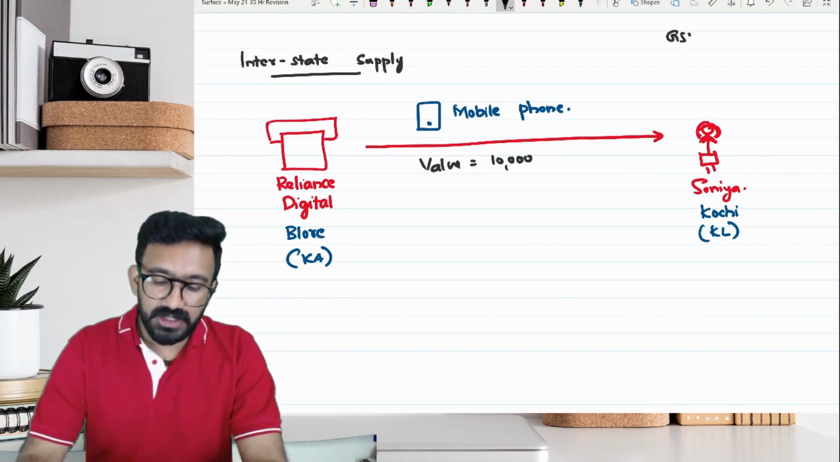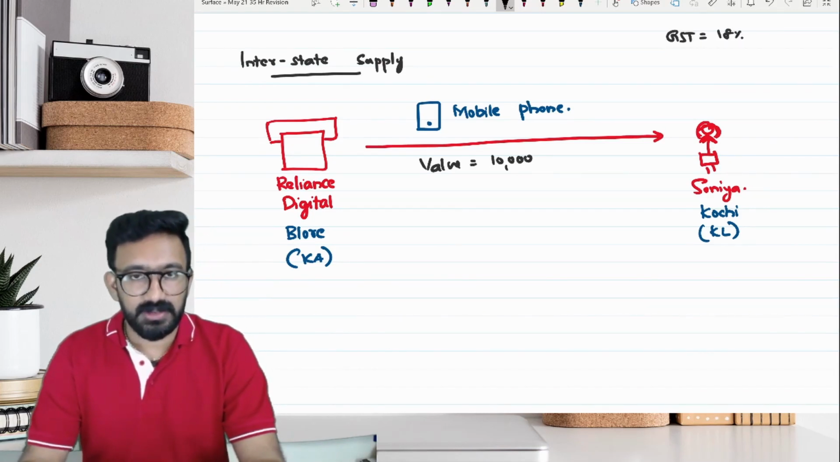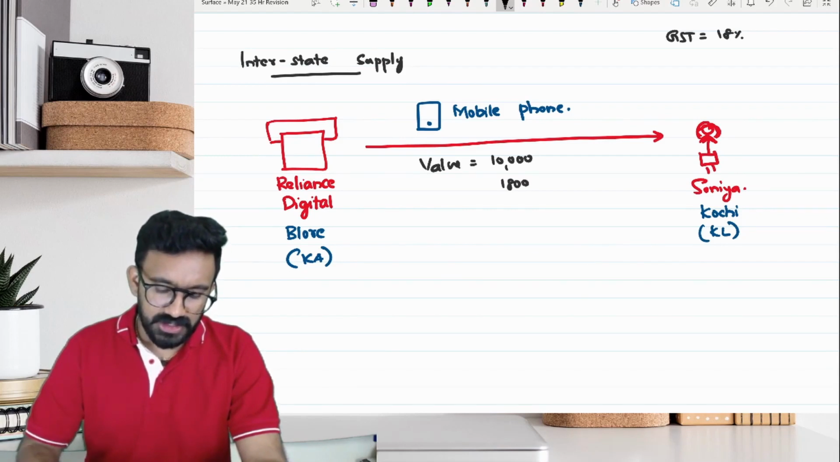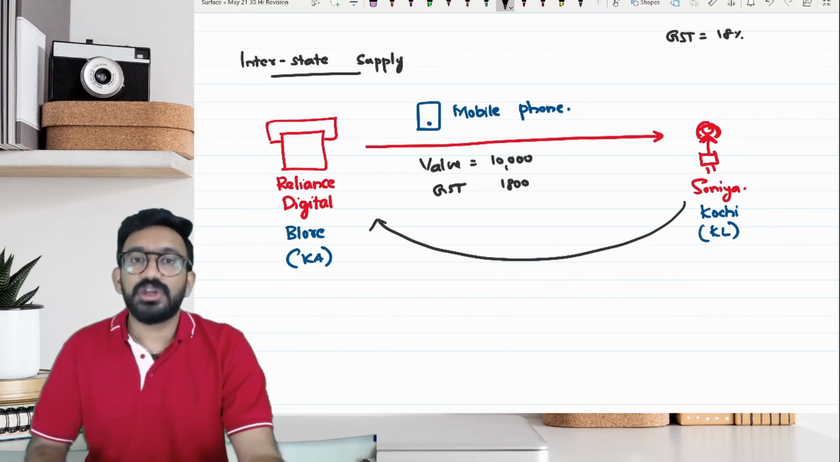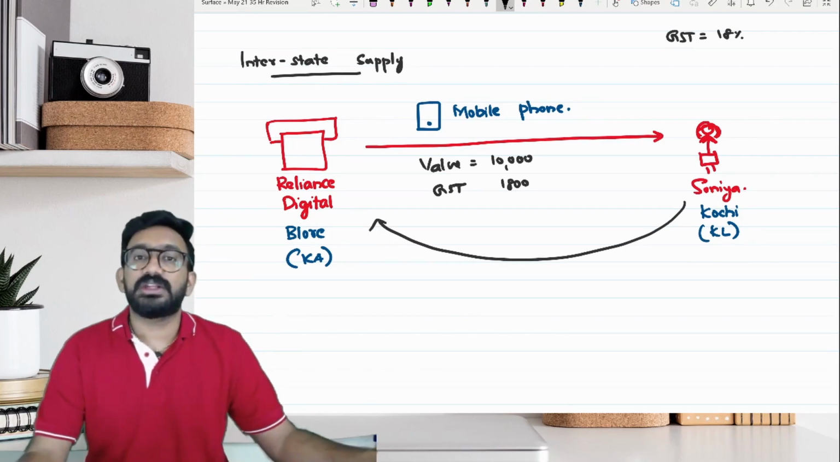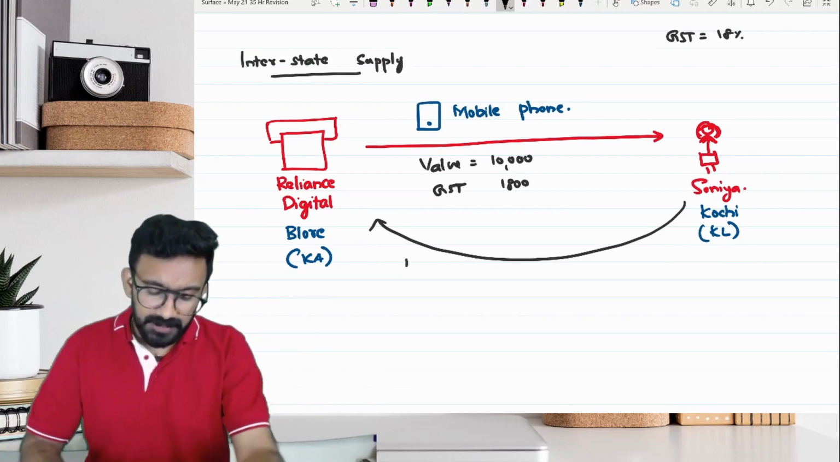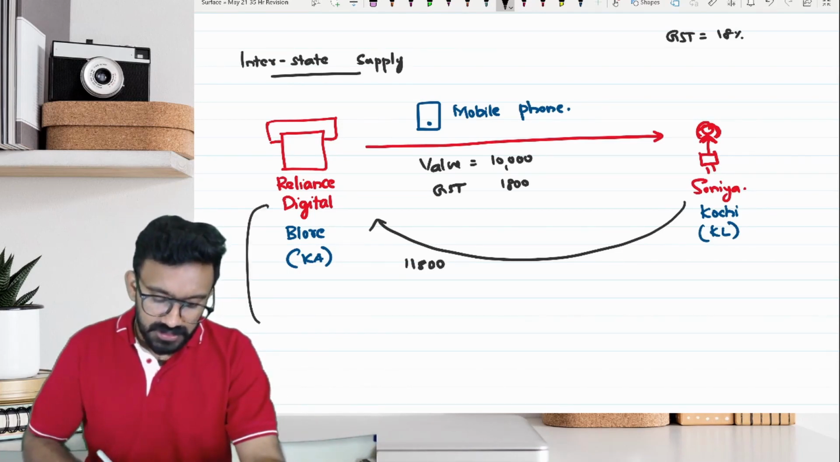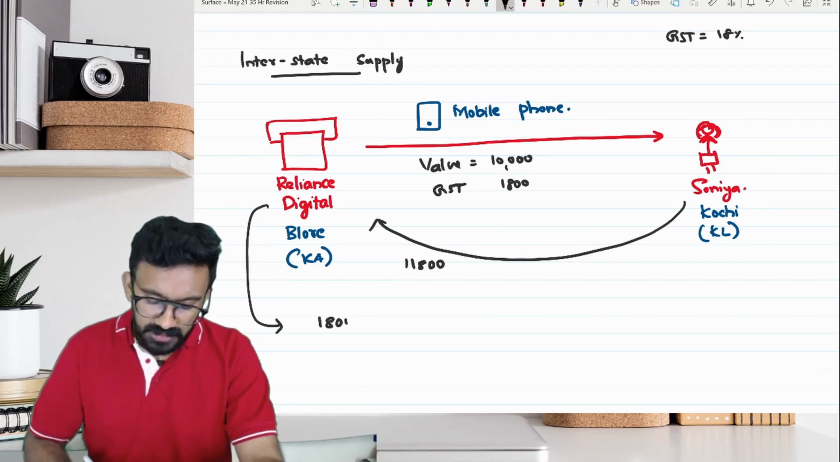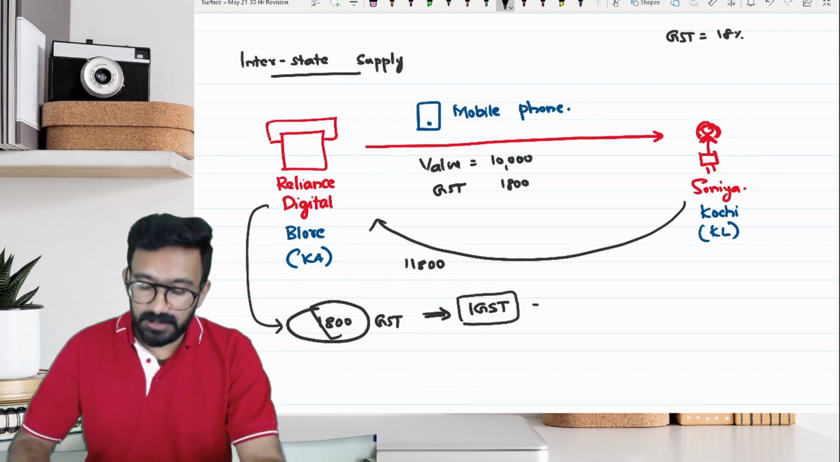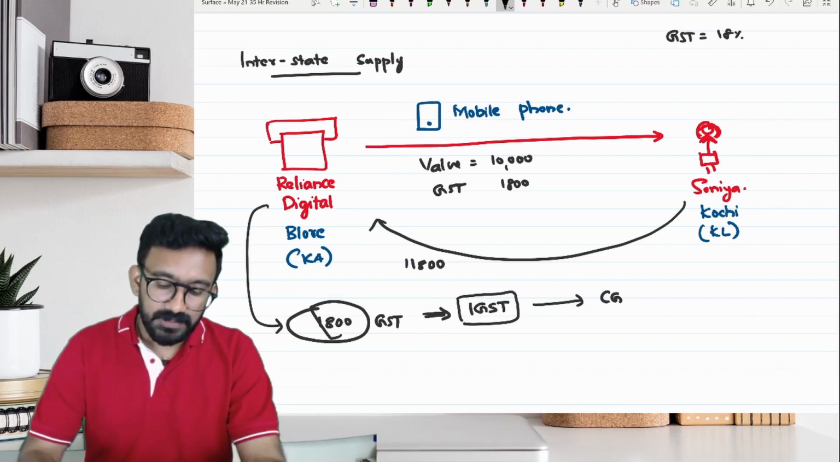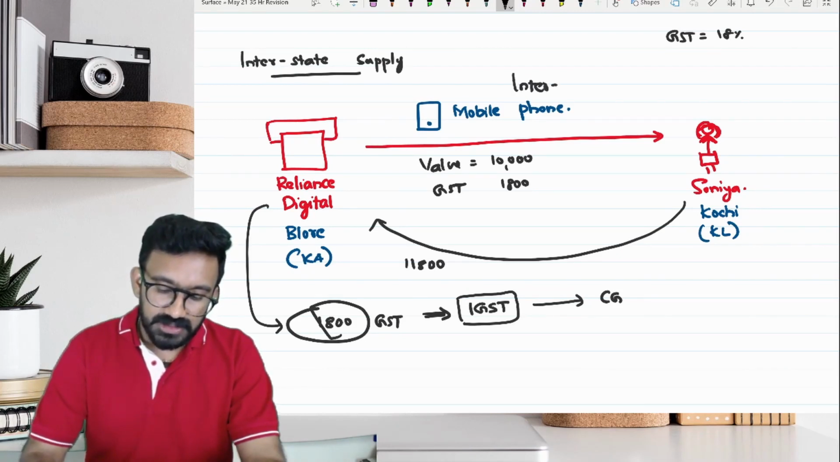GST rate, will it be the same, or will it change when it is interstate supply? It will be the same. So 1,800 is the GST. Here also, what you have to understand, as the consumer, as the recipient, you don't need to bother whether it is intrastate supply or interstate supply. You will end up paying 11,800 as usual. Now this time Reliance Digital's 1,800 GST will be called IGST, and this will be paid to central government. Reason being, the supply is an interstate supply.